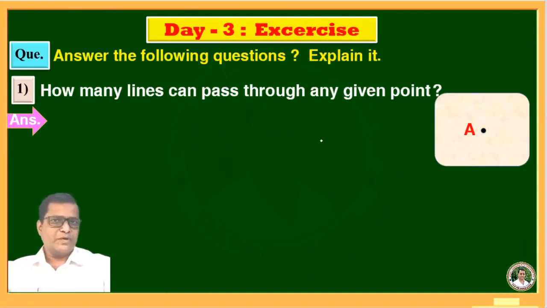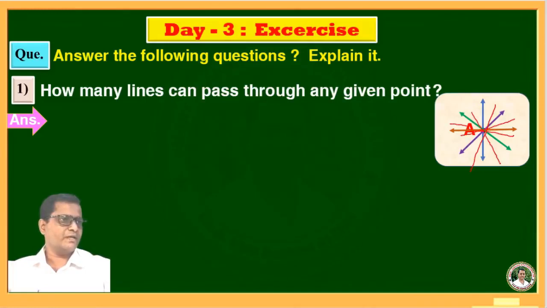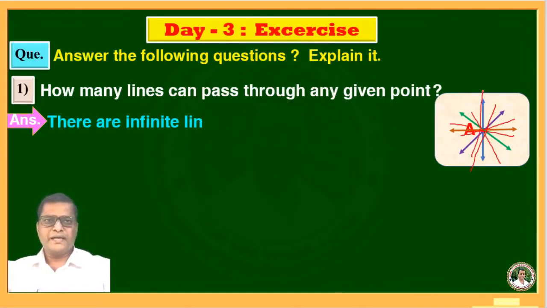Here from this point first we will draw one line, second line. Like this way, if we draw the lines from a given point, how many lines will pass? Yes, there are infinite number of lines passing through the given point. Here if you try more lines, then also so many lines, that is infinite number of lines can pass through the given point. So the answer is, there are infinite lines passing through one point.